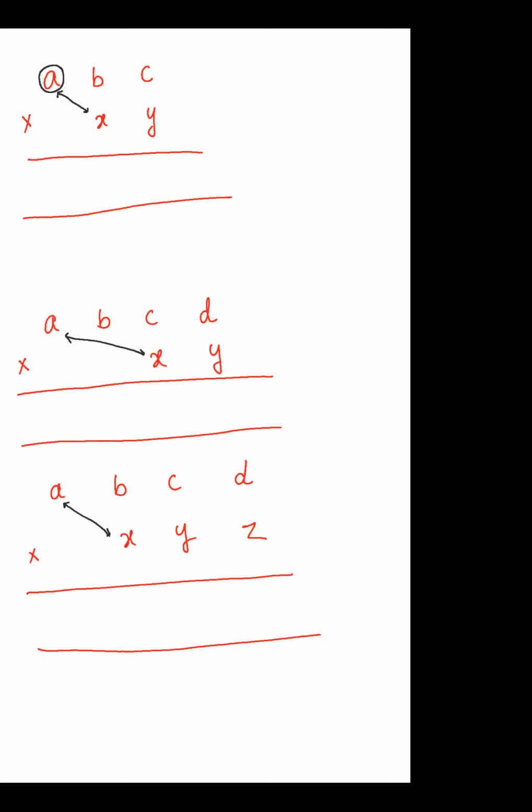The first A reached X, AX. The next A is going to the Y.